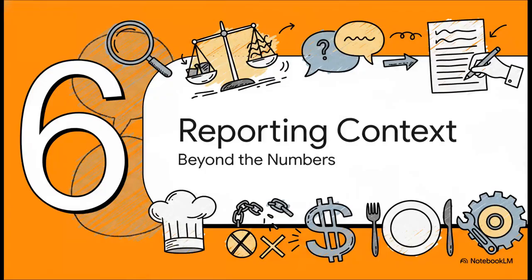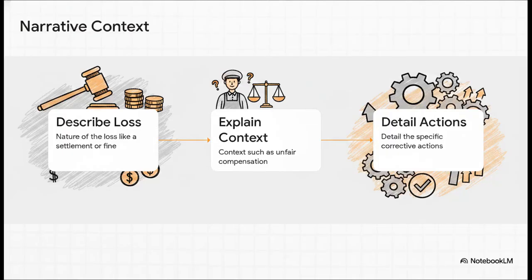No exceptions. Finally, Section 6, Reporting Context and Corrections, Beyond the Numbers. You can't just hand over a spreadsheet with raw data. The SASB standard demands qualitative context. This boils down to a 3-step narrative requirement. Step 1. Describe the nature of the loss. Was it a settlement, a deferred prosecution? Step 2. Explain the context. Was it a case of systemic unfair compensation? And Step 3, the big one. Detail your corrective actions. Investors don't just want the dollar amount. They want to understand your risk profile and see how you're actively fixing the problem.